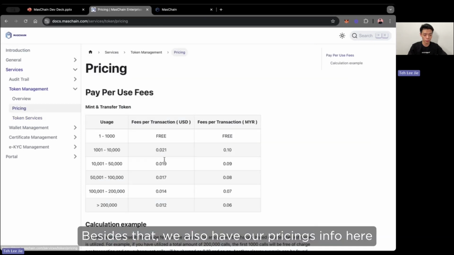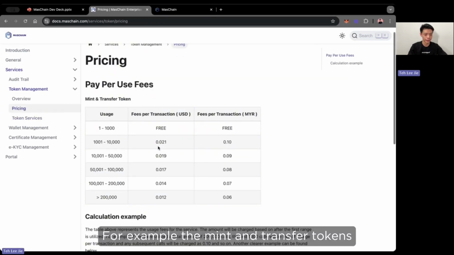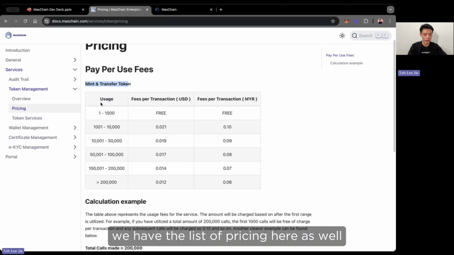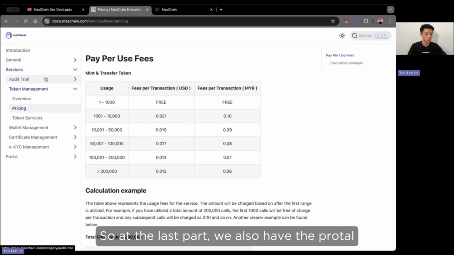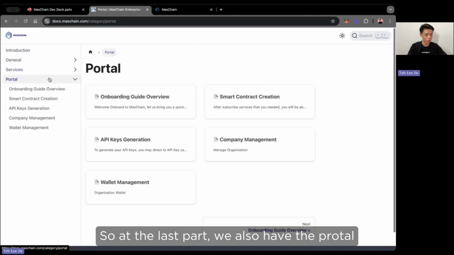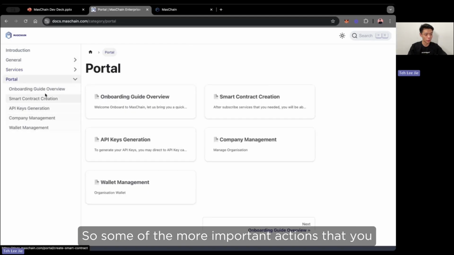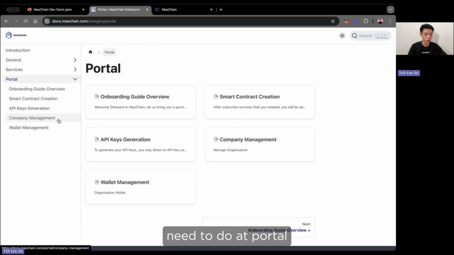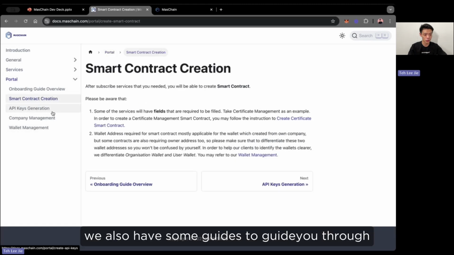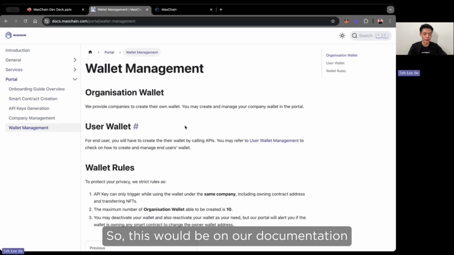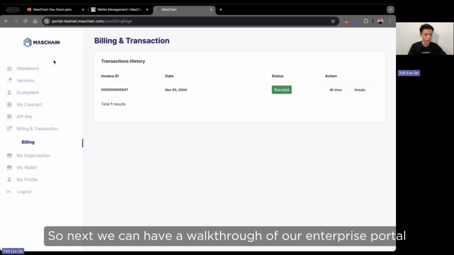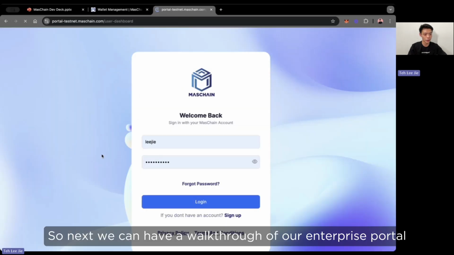Besides that, we also have our pricing info here. For example, for mint and transfer tokens as we went through just now, we have the list of pricing here as well. At the last part, we also have the portal. For some of the more important actions that you need to do at the portal, we also have guides to walk you through. So this will be our documentation. Next, we can have a walkthrough of our enterprise portal.